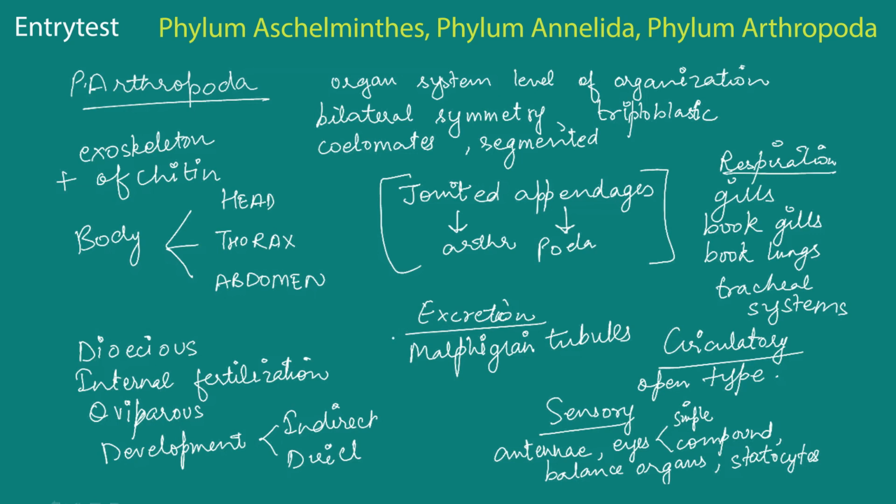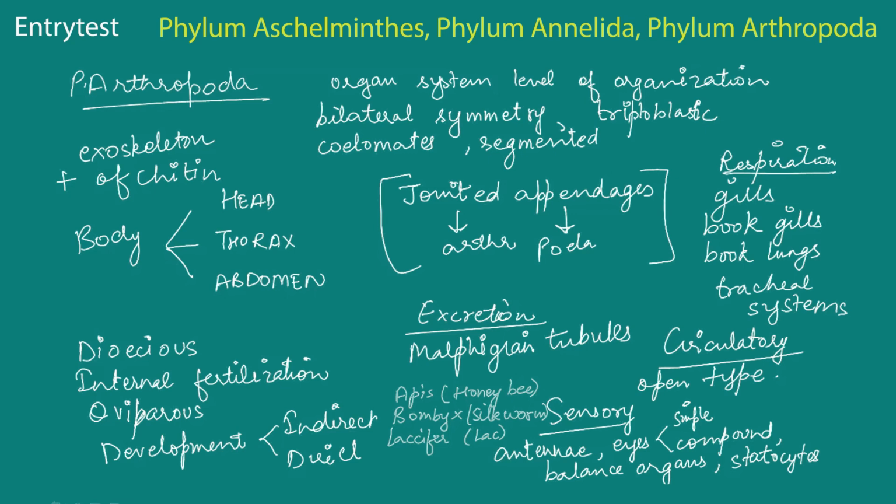Some examples are the honeybee, which is known as Apis. So let me use a different color for the examples. So Apis, that is the honeybee. Another example is the Bombyx, which is the silkworm. That is economically important to us. Then Laccifer, or Lassifer, which is the lac insect. Additionally, there are many vectors that can cause diseases.